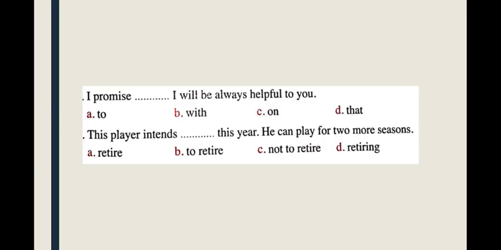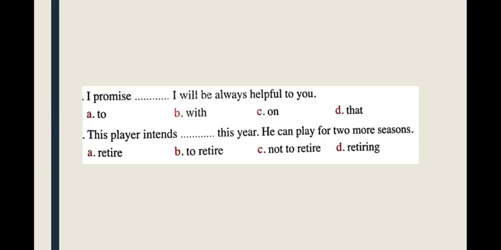This player intends blank this year. He can play for 2 more seasons. Retire, to retire, not to retire, retiring.